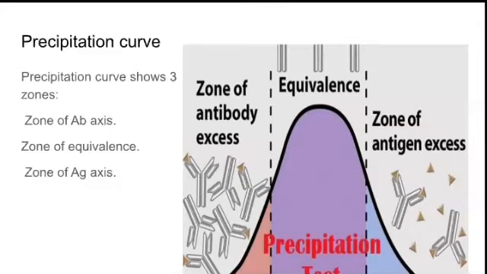Finally, in the zone of equivalence there is no free antigen and no free antibody. Then in the zone of antigen excess, as the third phase, there will be a lot of antigens but fewer antibodies. So this is what happens in the precipitation test. The precipitation curve happens during the process of precipitation: first the zone of antibody excess, then equivalence where there is no free antigen and no free antibody, and the zone of antigen excess, where there are a lot of free antigens and fewer antibodies.